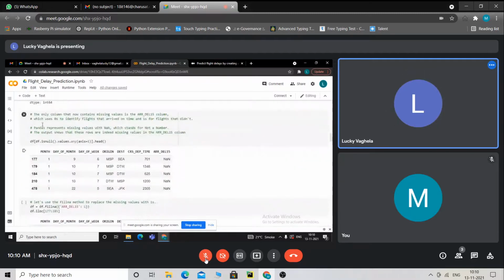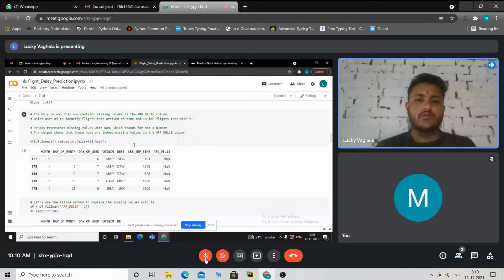Then we look at the only column that contains missing values, the ARR_DEL15 column, which uses 0 to identify flights that arrive on time and 1 for flights that did not. Pandas represents missing values with NaN, which stands for not a number. The output shows that these rows are indeed missing values in the ARR_DEL15 column.